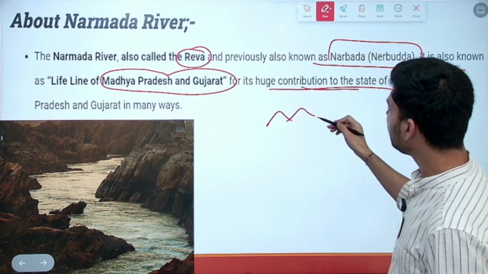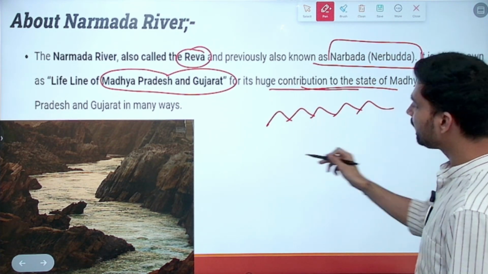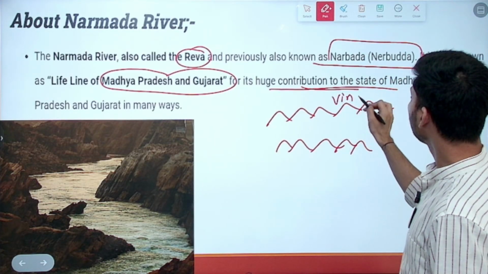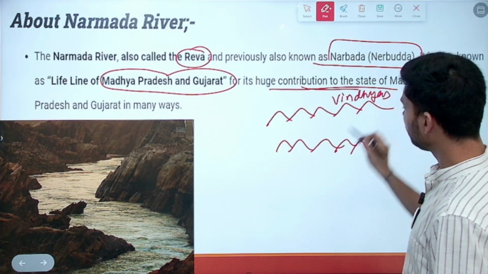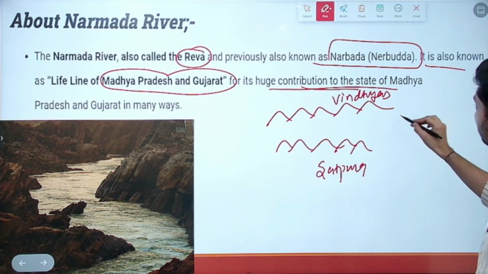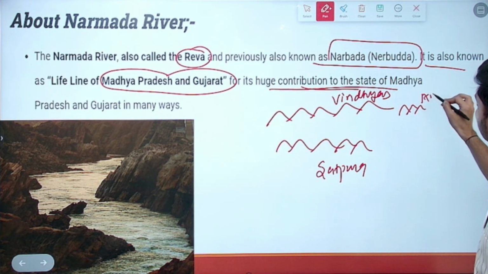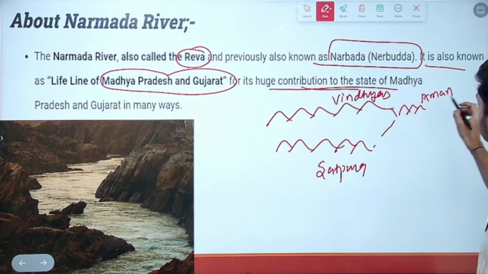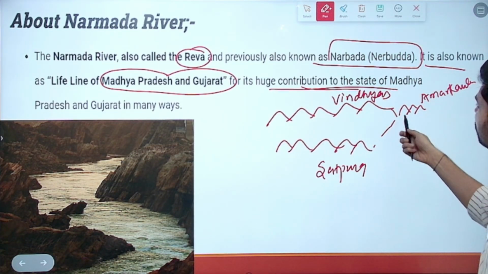Interestingly, river Narmada flows in a rift valley like a structure between 2 hill ranges. In the north, you will find the hill range called the Vindhyas. In the south, it is called the Satpura. Here you will find a hill, Amarkantak. Amarkantak is considered the place where both Vindhya and Satpura join together. The Amarkantak Hills are the origin point of river Narmada.